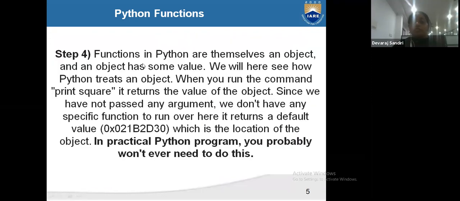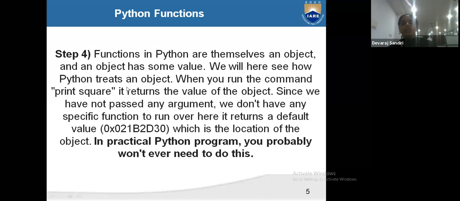Now, functions in Python are themselves objects, and an object has a value. We will see here how Python treats the object. When you run the command print square, it returns the value of the object. Since you have not passed any argument, you don't have any specific function call to return a value.